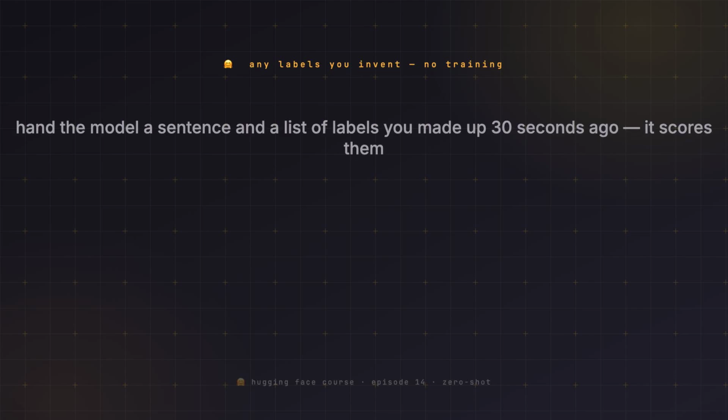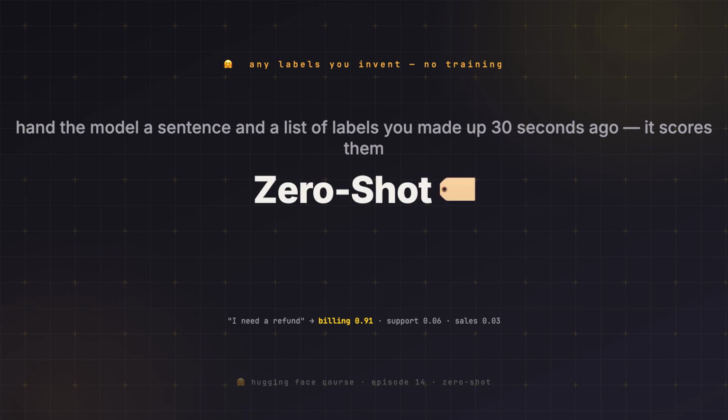Two episodes back, you wanted a sentiment classifier and we fine-tuned one. But think about what that cost us: a labeled dataset, a training run, and a model that only ever knows the labels it was trained on. Back in the classifier episode, the labels were frozen at training time. If the product team showed up tomorrow wanting billing versus support versus sales instead of positive versus negative, you'd be back at square one collecting data.